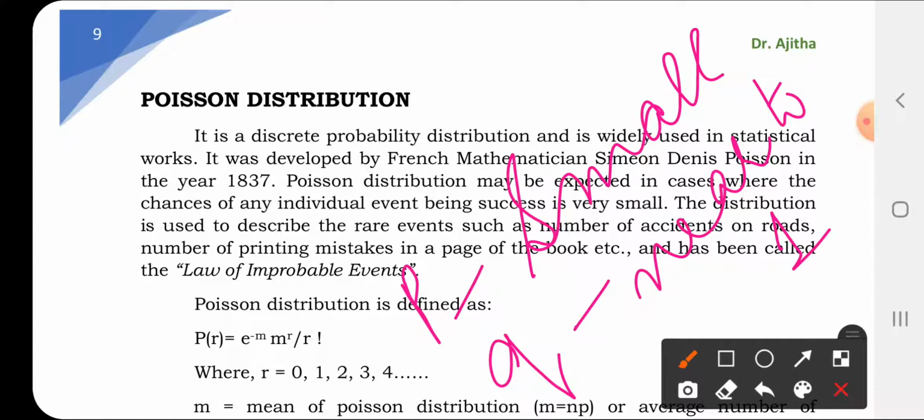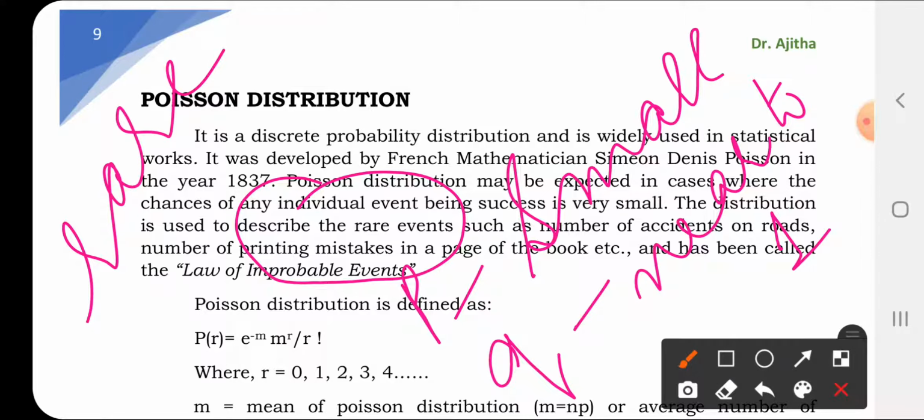This distribution is particularly used to describe rare events. Rare events means the occurrence of such an event is very rare, like the number of accidents, or the number of printing mistakes in a book, etc. And this is known as the law of improbable events.